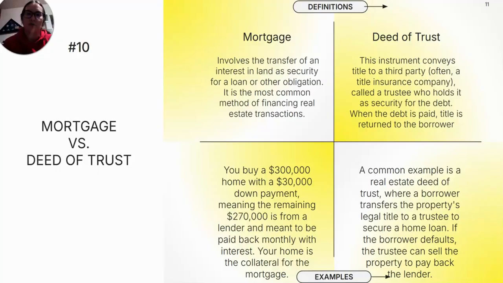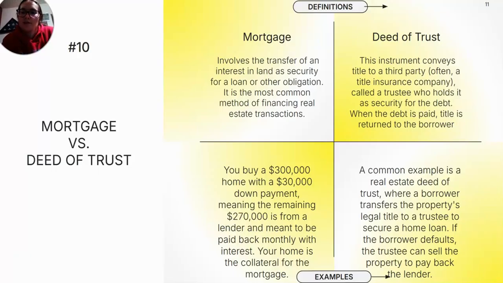A mortgage involves the transfer of an interest in land as security for a loan or other obligation. It is the most common method of financing real estate transactions. For example, you buy a $300,000 home with a $30,000 down payment, meaning the remaining $270,000 is from a lender and is meant to be paid back monthly with interest. Your home acts as the collateral for the mortgage.